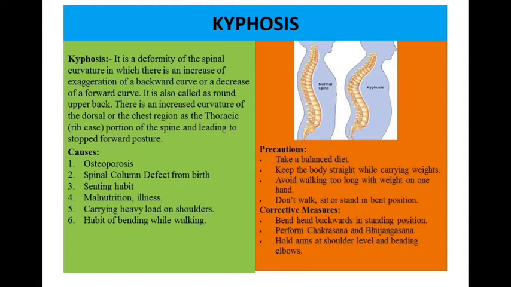Precautions: take a balanced diet, keep the body straight while carrying weights, avoid walking too long with weight on one hand, do not walk, sit or stand in bent position. Corrective measures: bend head backwards in standing position, perform Chakrasana and Bhujangasana, hold arms at shoulder level and bend elbows.